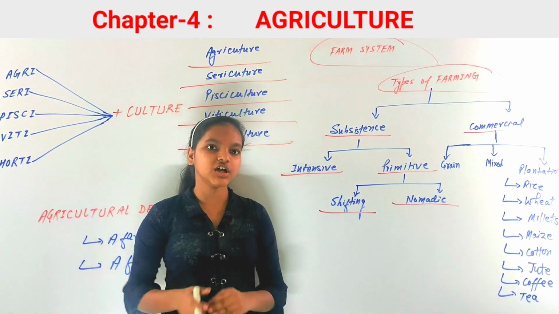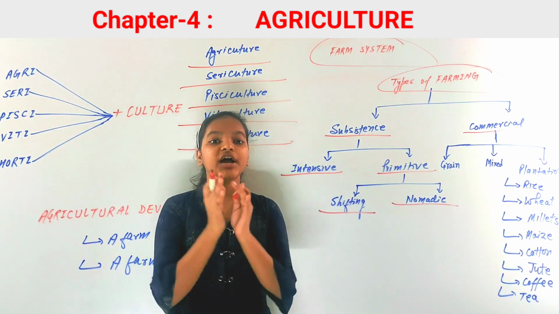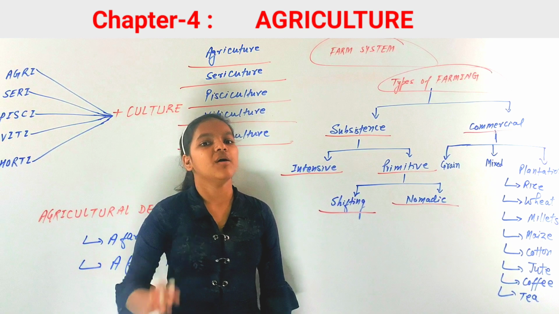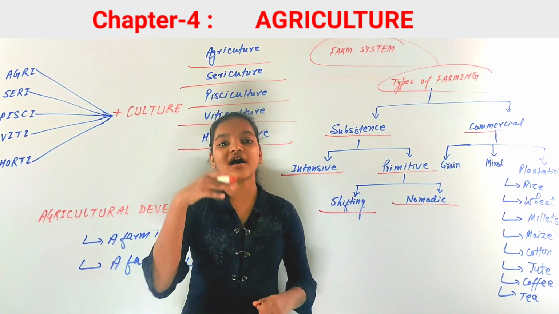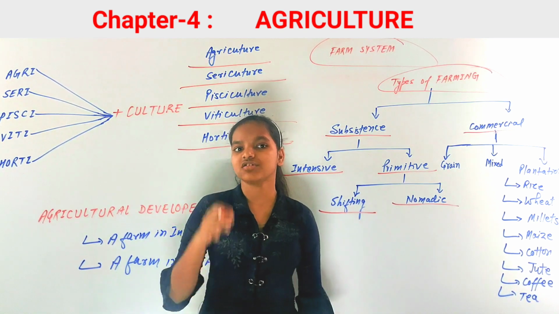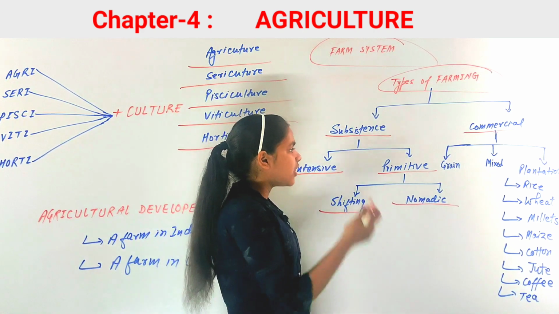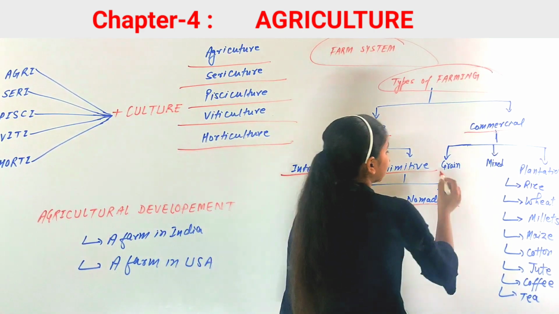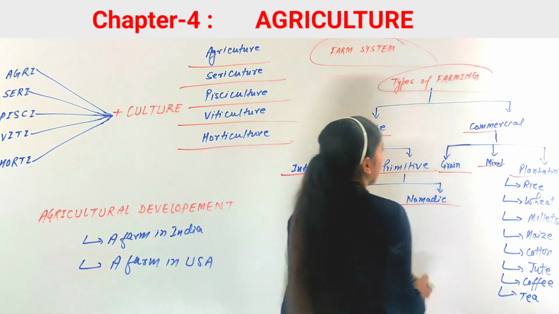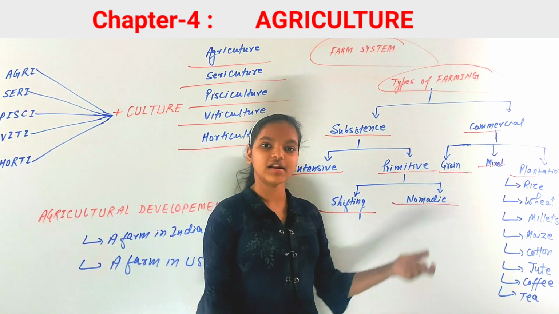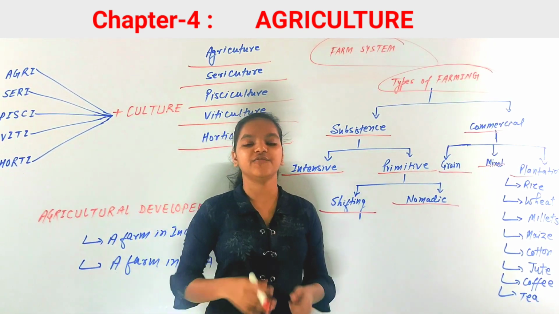Now for commercial farming, very high technology and energy are used, and a large number of labor are also used. Mostly the work is done by machinery, but for some crops labor is used. Now commercial farming can be further classified into three types: commercial grain farming, mixed farming and plantations. Our first is commercial grain farming.